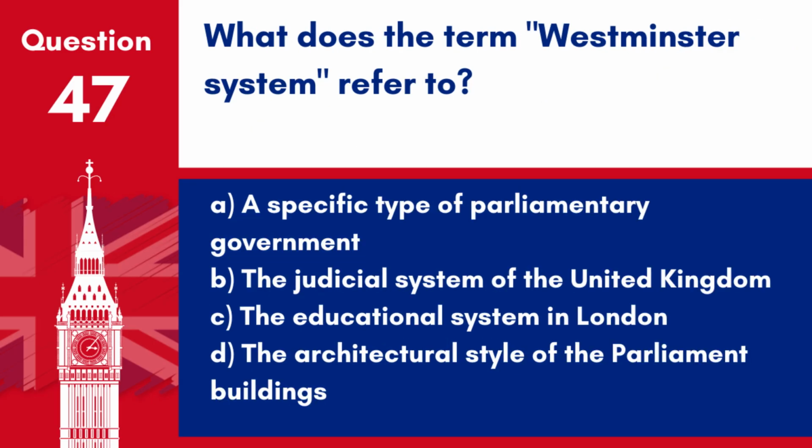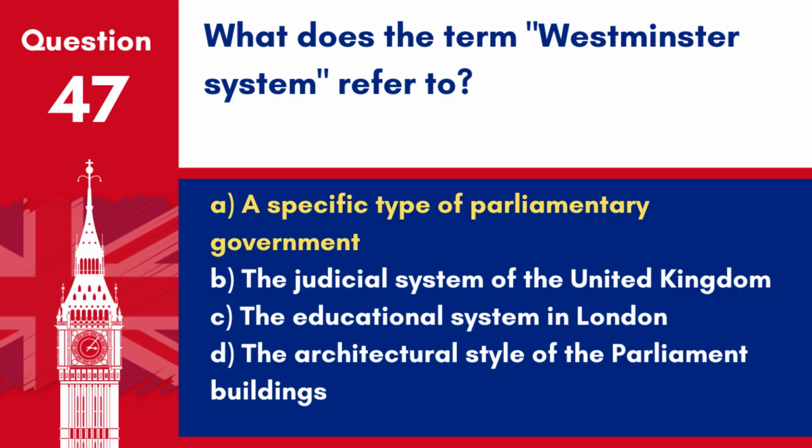Question 47. What does the term Westminster system refer to? A. A specific type of parliamentary government. B. The judicial system of the United Kingdom. C. The educational system in London. D. The architectural style of the Parliament buildings.